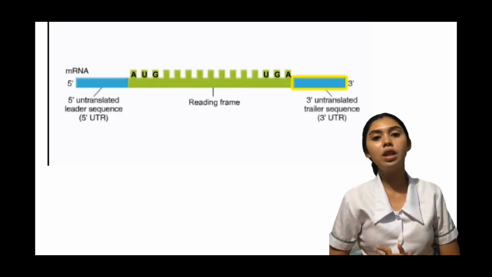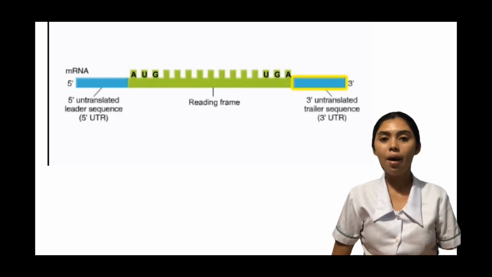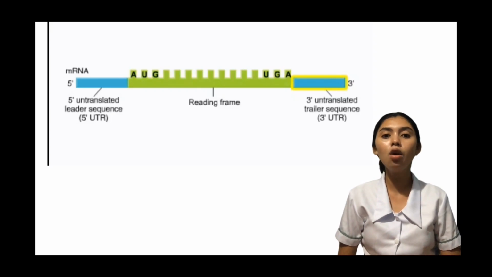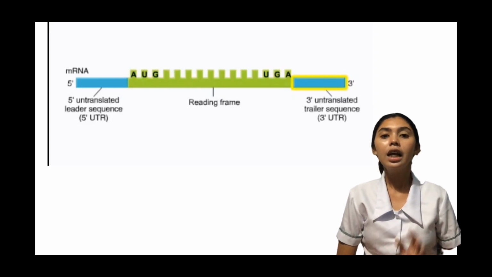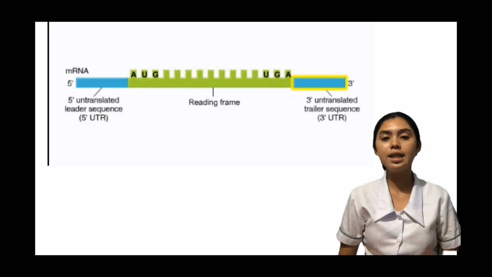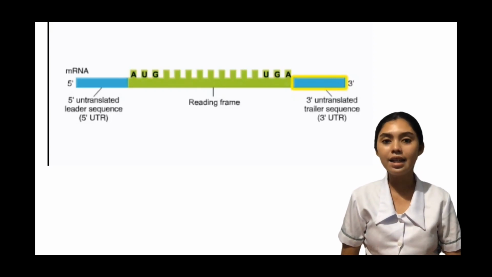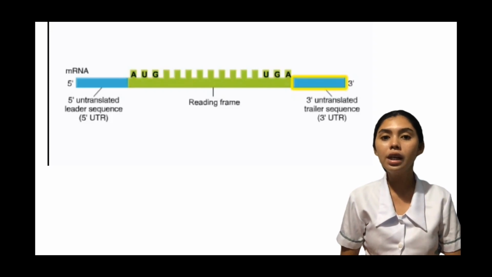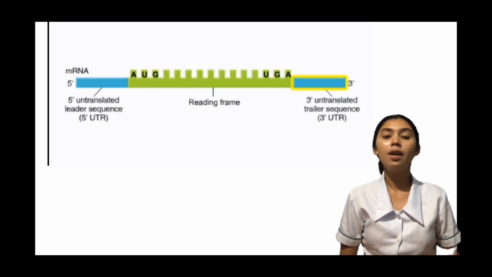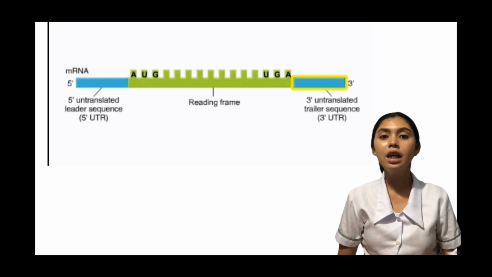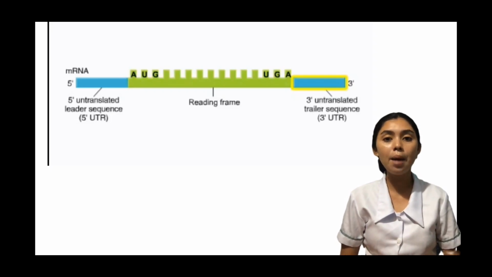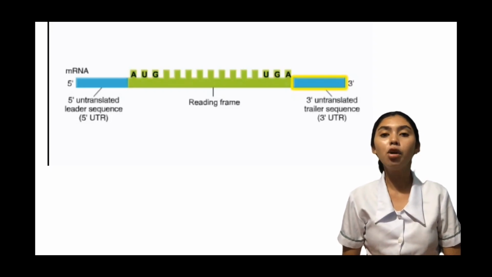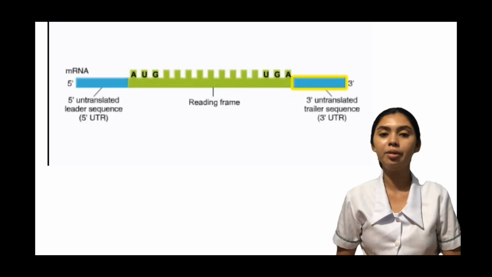It commences with the start codon AUG, followed by a series of 3-nucleotide codons, each of which specifies an amino acid, and it ends with one of the stop codons UAA, UAG, UGA. The final portion of mRNA consists of the section from the stop codon to the 3' end called the 3' untranslated trailer sequence, more simply called the trailer.